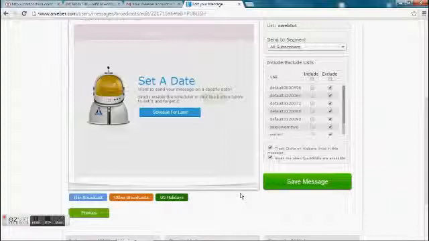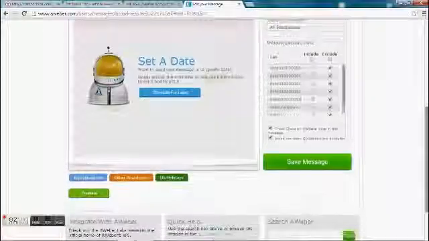Okay, and then unlike the automatic follow-up, which is a standard set of a series of messages that are sent to everybody who subscribes. So when they subscribe, they get the first, and then 1 day, however many days later, the next, and the next, and the next. Everybody gets that, independent of when they subscribe to your list.